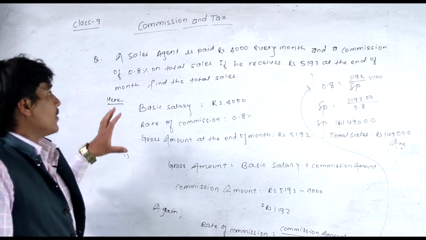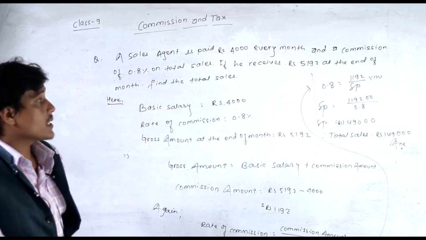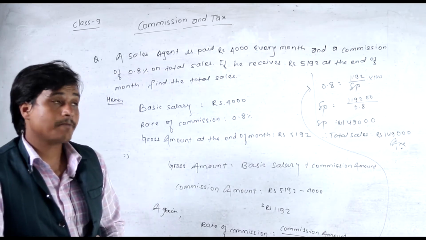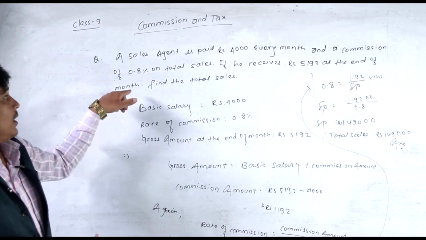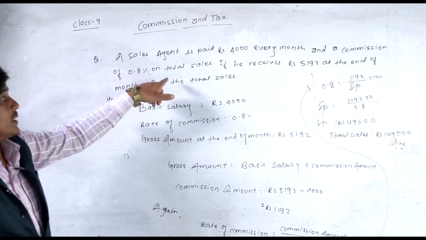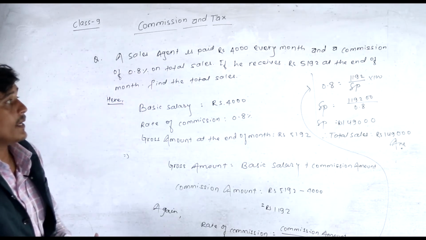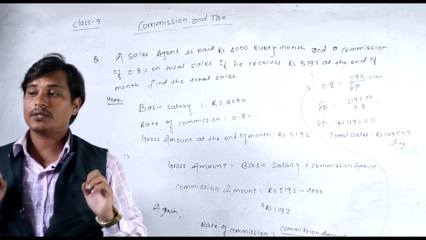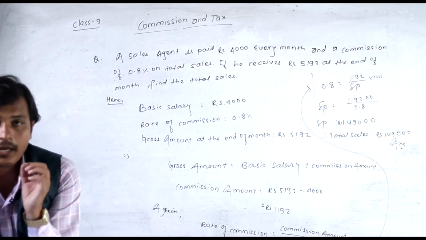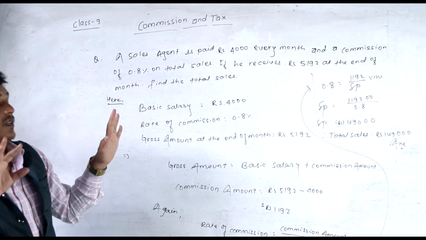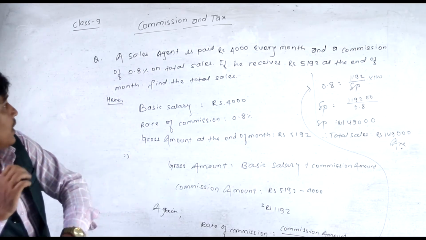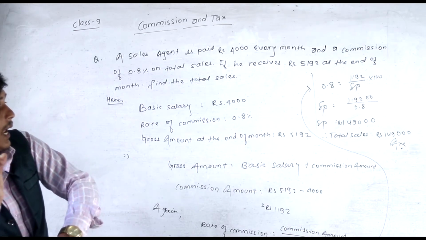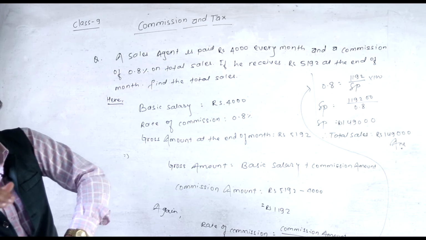Once again I recall the solution of this question. The question was: a sales agent is paid Rs 4,000 every month and a commission of 0.8% on total sales; if he receives Rs 5,192 at the end of month. If you read the question very carefully, it gives us the basic salary, 4,000, the rate of commission, 0.8%, and the gross amount at the end of that month.